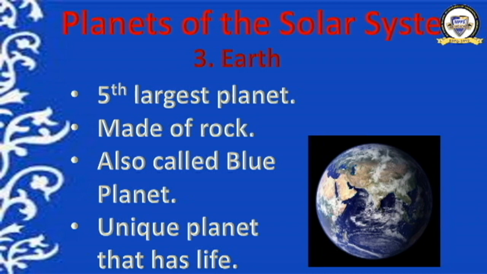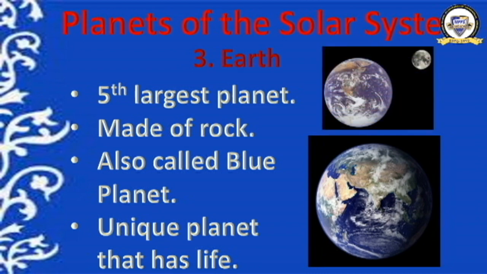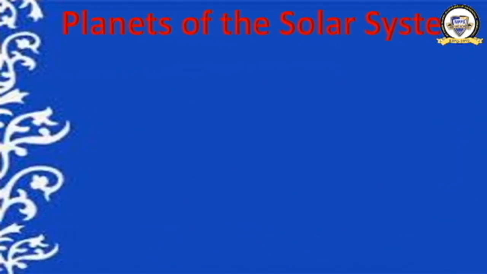This is our Earth. You can see different colors. Blue indicates water bodies, then you can see plain lands, mountain regions, ice covered areas, right? Green means vegetated regions, cultivated regions. What is this picture? It is a picture of the Earth and the natural satellite, the Moon. This is how our Earth and Moon look from space.